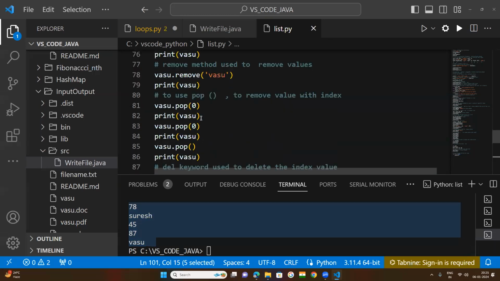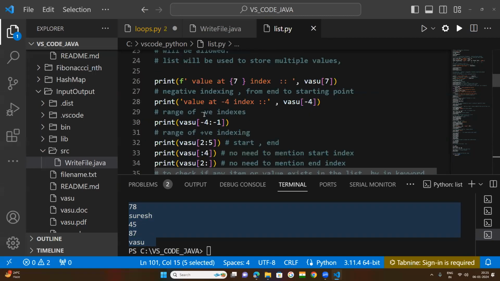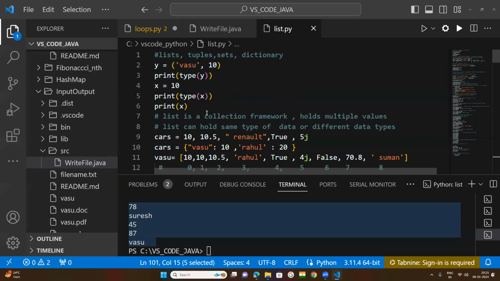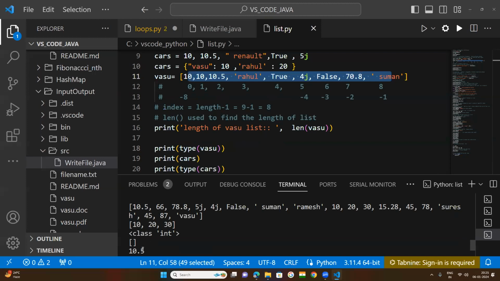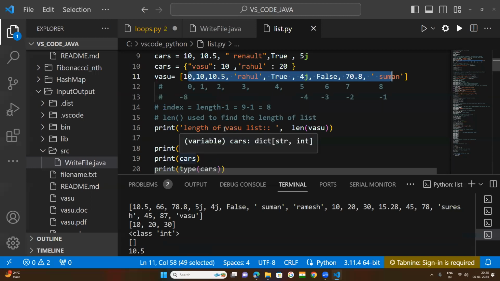Where is our list? Vasu, this is our list. Within the Vasu list, these are the values. It starts from 10.5 because the first two values were removed by the remove method.